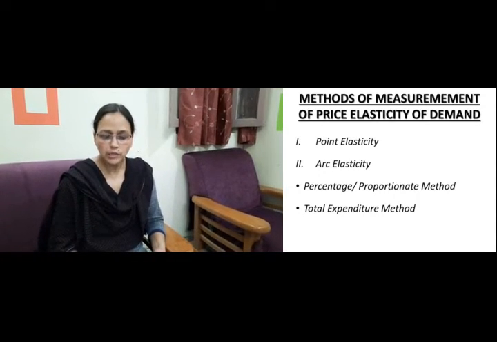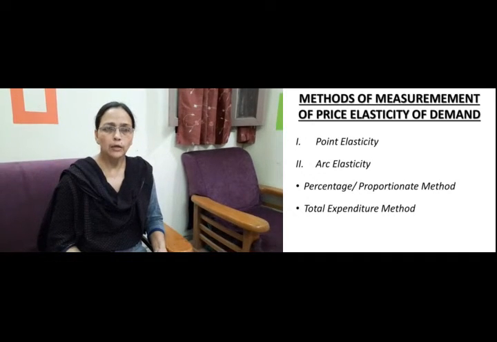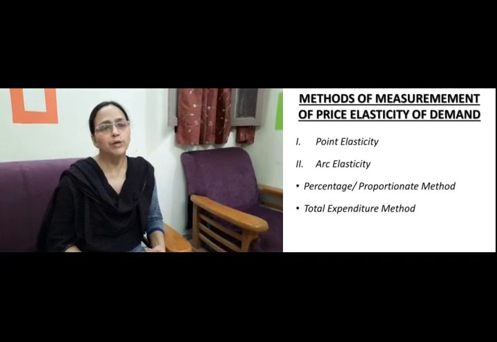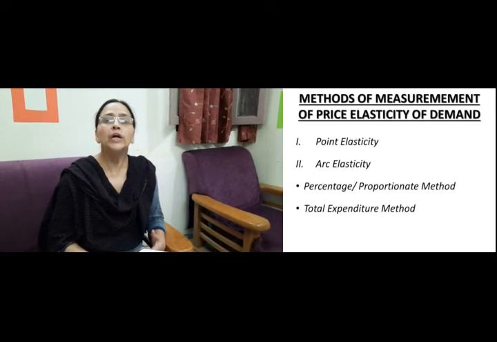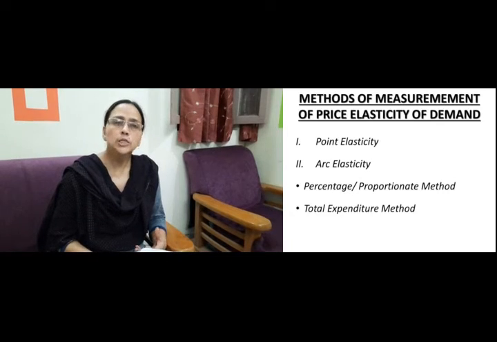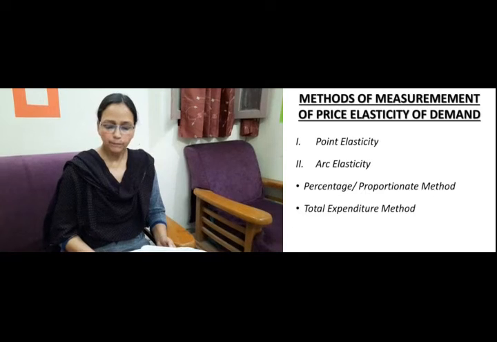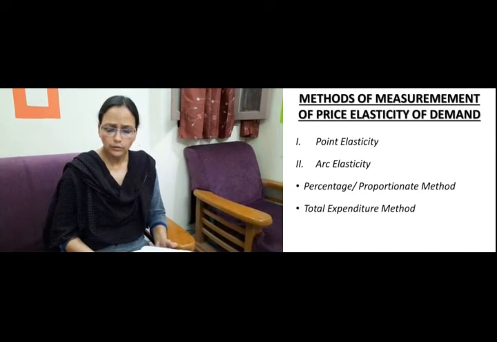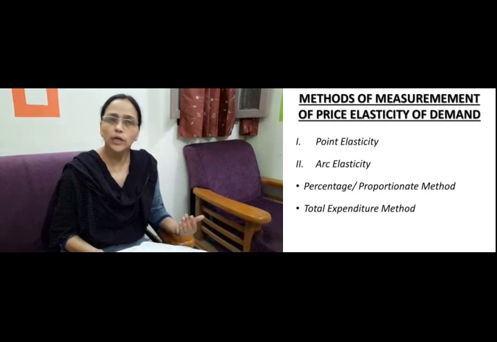Then the next is arc elasticity. When elasticity of demand is measured over a finite range or arc of a demand curve, it is called arc elasticity of demand. Previously we were measuring elasticity at a point, but when we measure the elasticity over a given range, that is known as an arc.